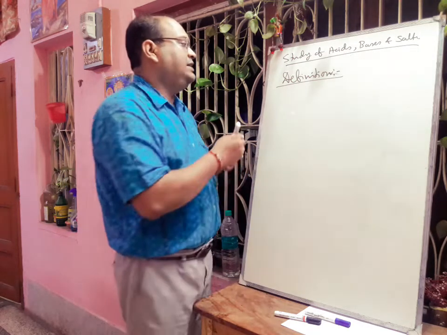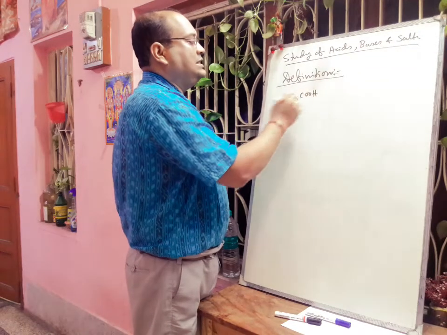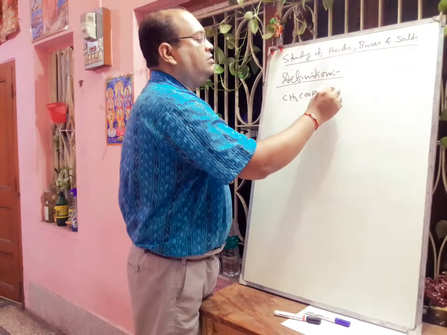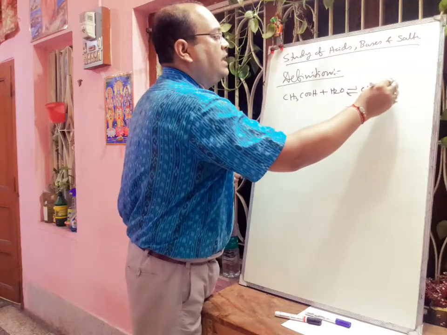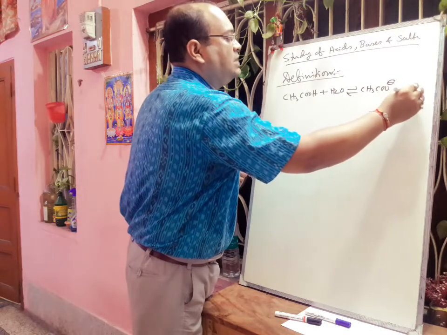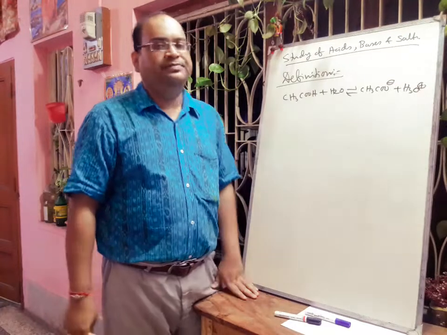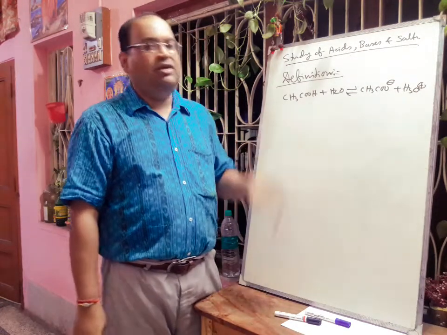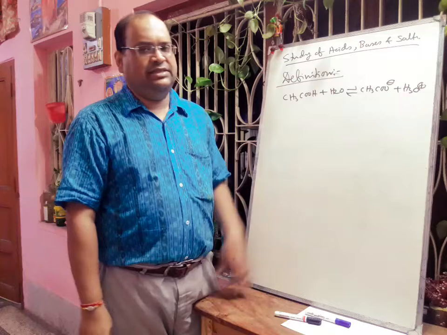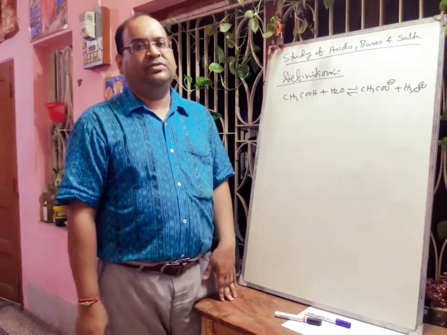So if I write the formula of an acid, this is acetic acid, and it will react with water forming CH3COO minus plus H3O plus. This H3O plus is called hydronium ion, all of you know from chemical bonding, and that is why this compound acetic acid is called an acid. Here it is producing hydronium ion in water.